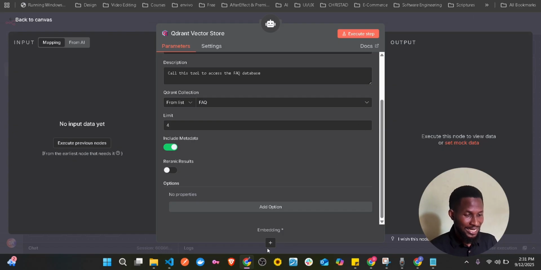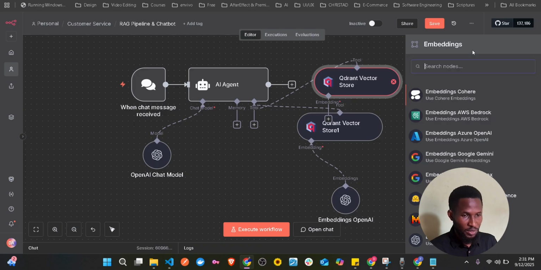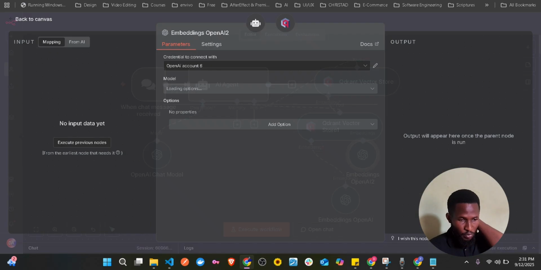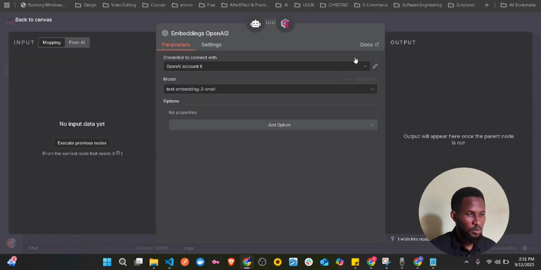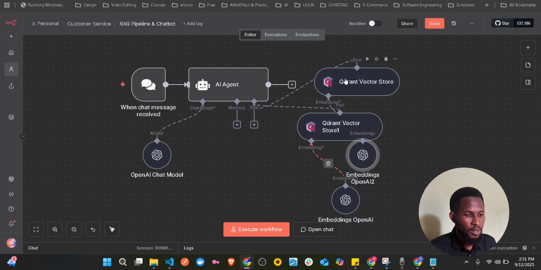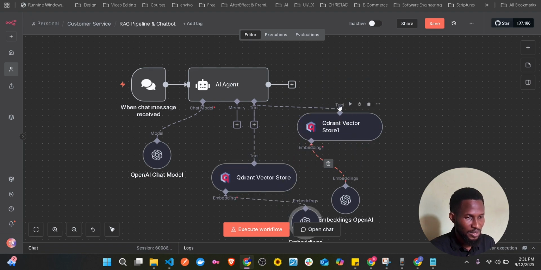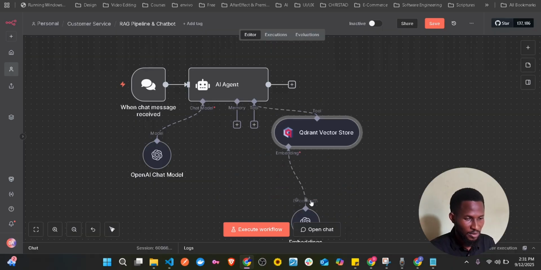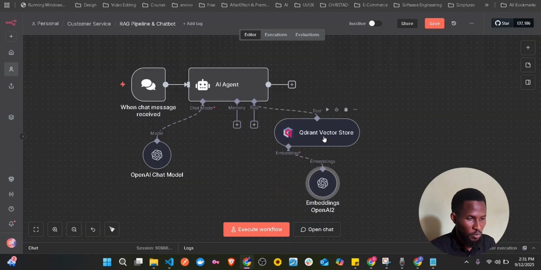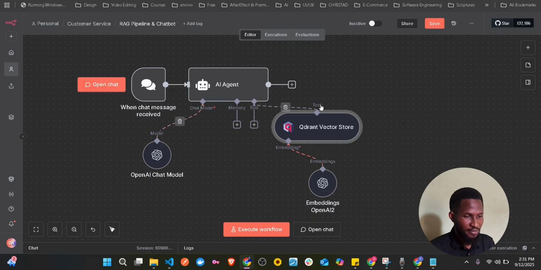And what else? We need embedding as well. Like I said, embedding is what is going to convert your text into numbers. That's when we'll be able to interact with the vector database itself. We're still going to use the same embedding, OpenAI. It's fine. And then we have it. You can see it's the same, so let me just delete this. It's just the same as what we had before. So we already have this now.